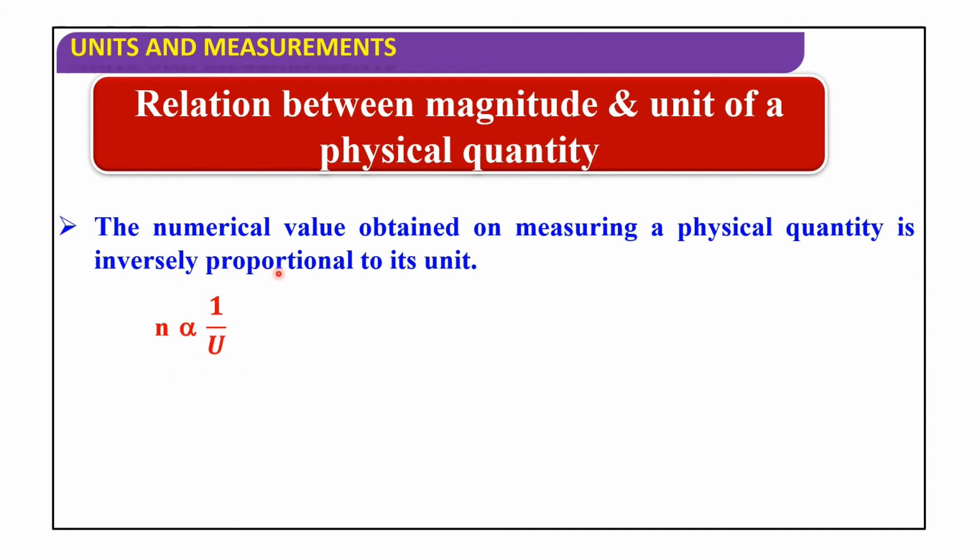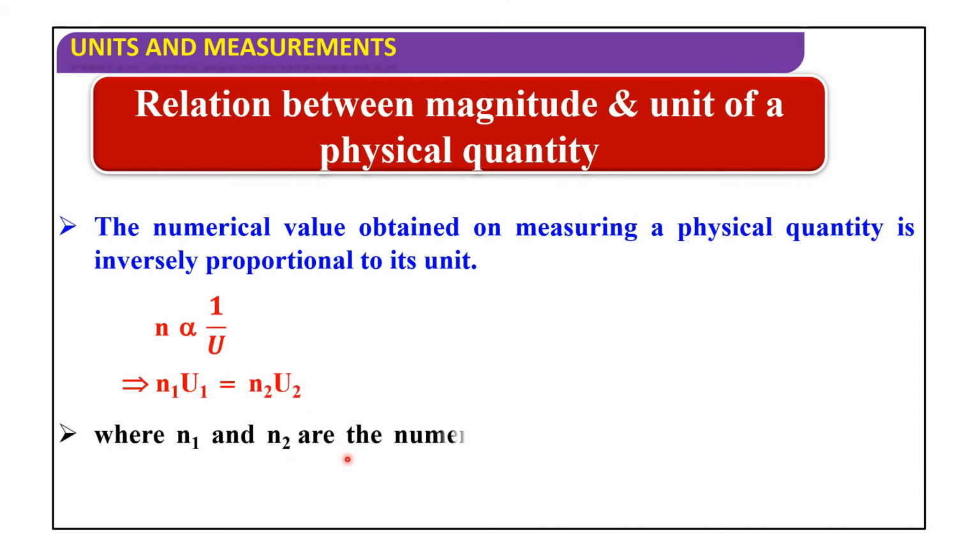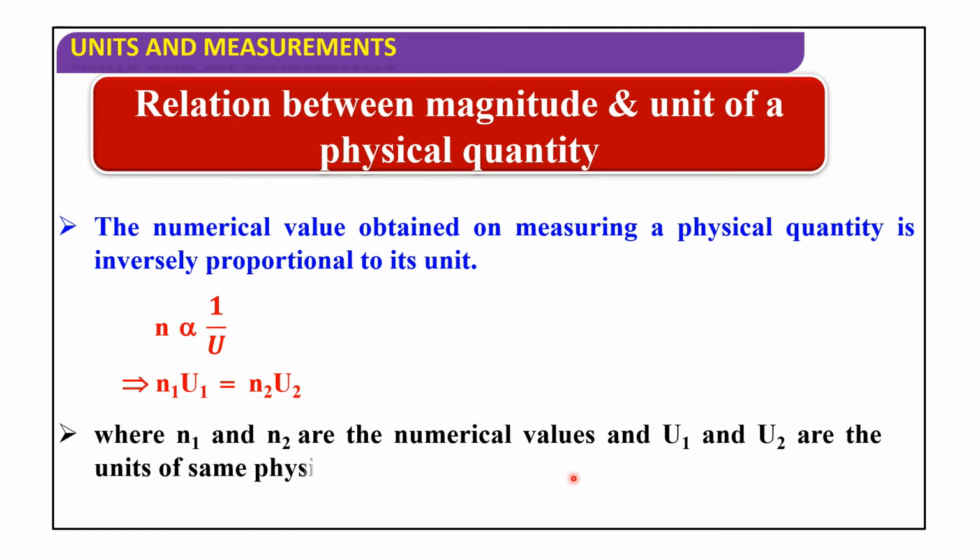So it can be written as n1 u1 equals n2 u2, where n1 and n2 are the numerical values and u1 and u2 are the units of the same physical quantity in different systems.